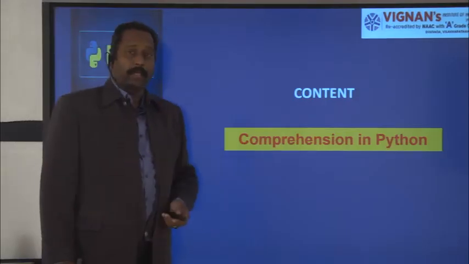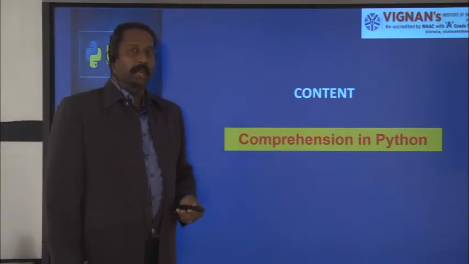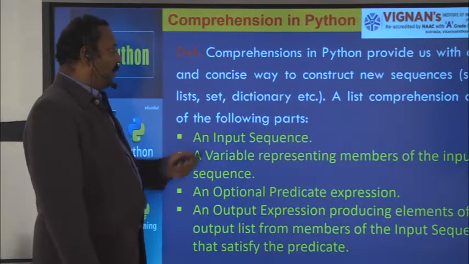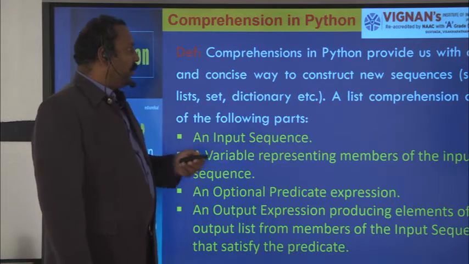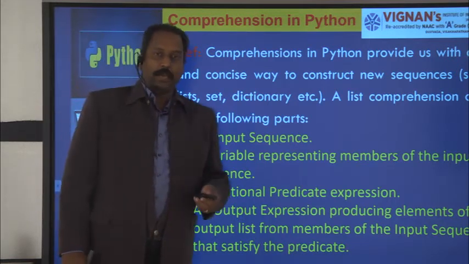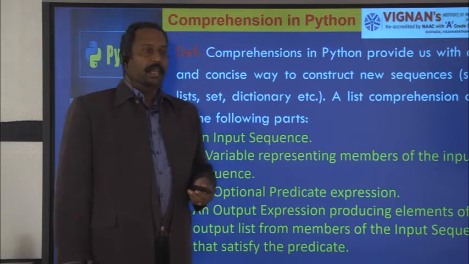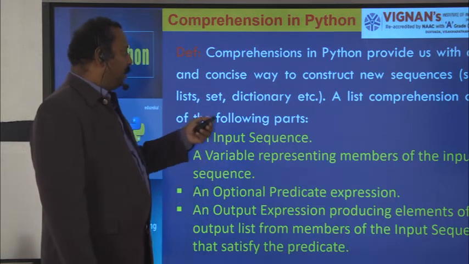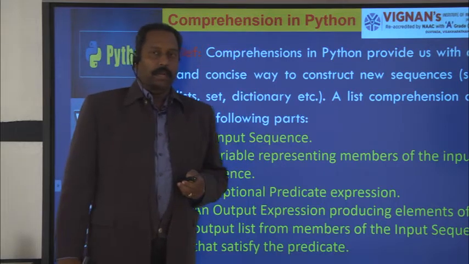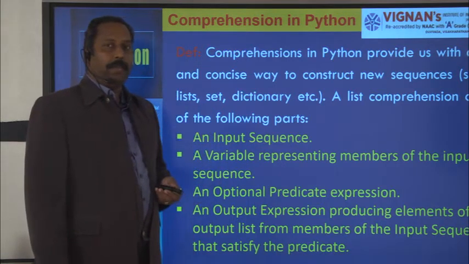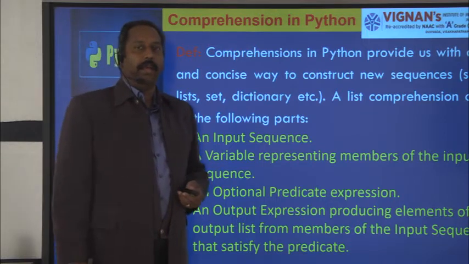Now I would like to explain the concept called comprehension in Python. So what is a comprehension? Python provides a short and concise way to construct a sequence such as a list, set, or dictionary. That is called a comprehension. That means the simplest way of expressing a sequence is called a comprehension.